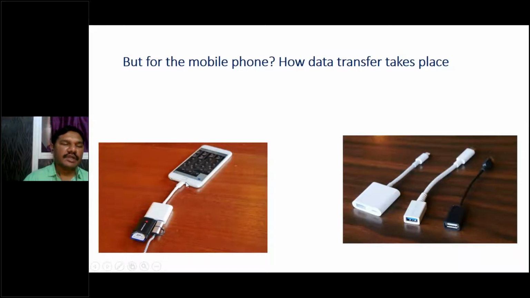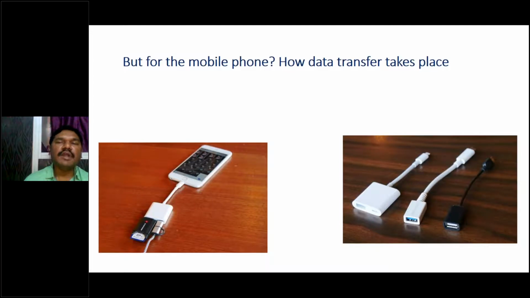Now see here, our mobile phone is connected by this interfacing unit, and this interfacing unit is again connected by 2 ports. One is for a memory card and one is for charging, or connecting to a computer or somewhere. And here these are some of the connectors. Then what is the name of these connectors? This is today's topic. We are all seeing these every day in our lives.